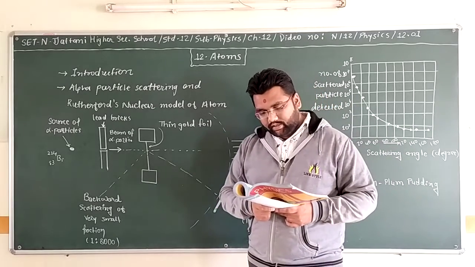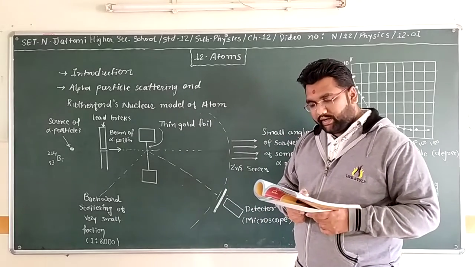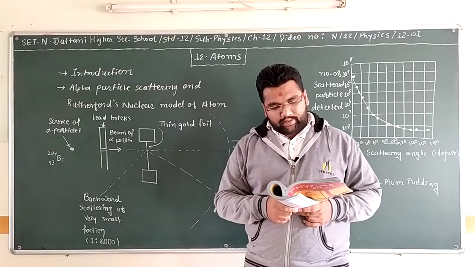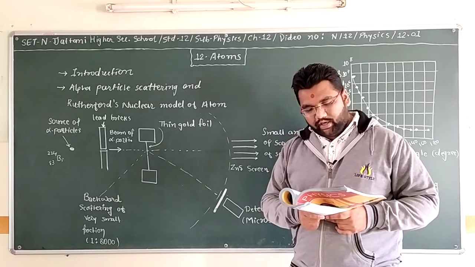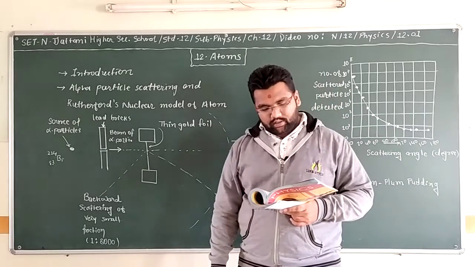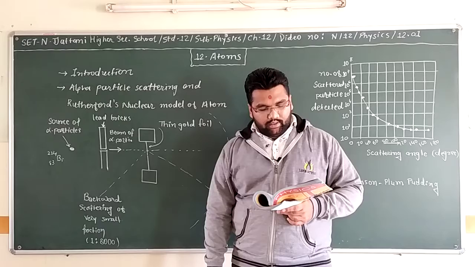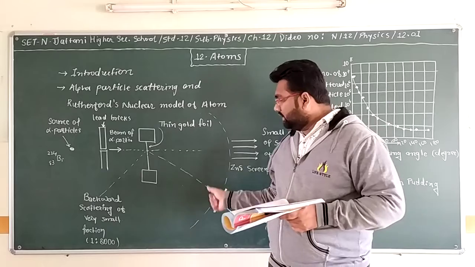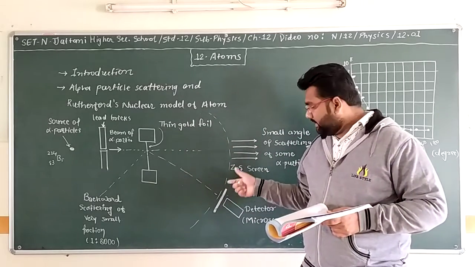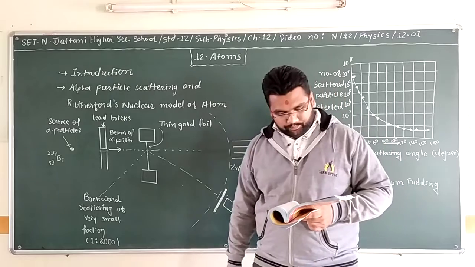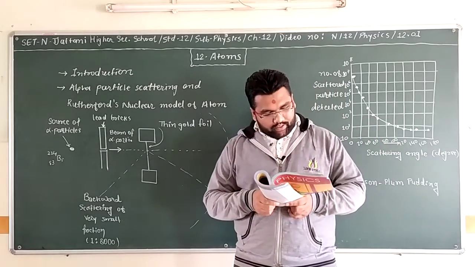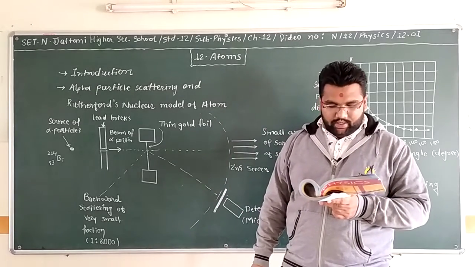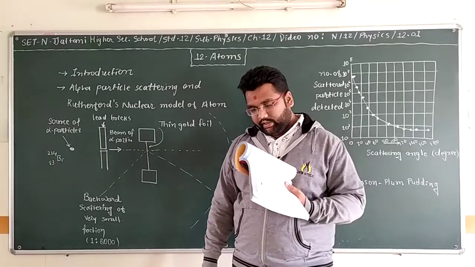The zinc sulfide screen and a microscope: the scattered alpha particles, on striking the screen, produced brief light flashes, or scintillations. These flashes may be viewed through a microscope, and the distribution of the number of scattered alpha particles may be studied as a function of the angle of scattering. So we can see the scattering of alpha particles by this detector, the microscope with the zinc sulfide screen. A typical graph of the total number of alpha particles scattered at different angles in a given interval of time is shown here.